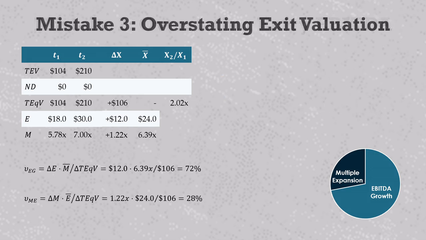Mistake number 3 is overstating the exit valuation. This also comes from trying to peg TEV to a purchase price, and it often leads to other side effects when analysts try to balance the numbers by stuffing transaction-related adjustments into a company's net debt. Let's look at the equity proceeds for selling a similar company. We'll start with a sale price of $210, but of course, the GP doesn't receive $210.